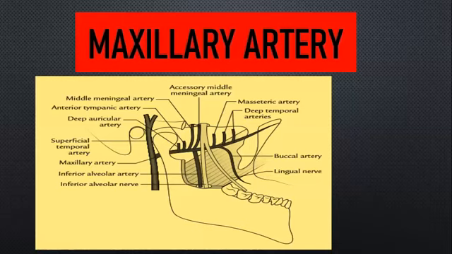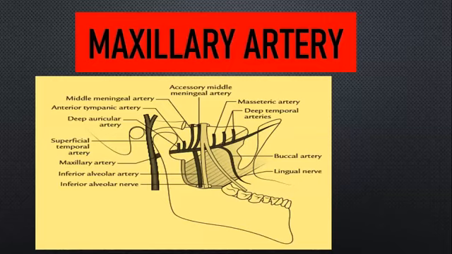Then it comes out by piercing in between both the edges of the lateral pterygoid muscle. So our lower border, upper border, then in between both the edges it is coming out, and through the pterygomaxillary fissure it reaches your pterygopalatine fossa, where it terminates as your sphenopalatine artery that we will be studying in the nasal cavity.